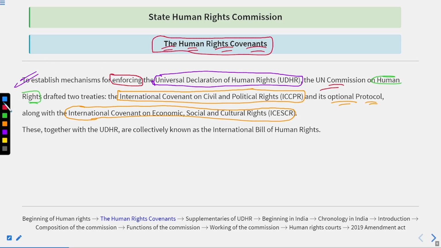So these together with the UDHR, the Universal Declaration of Human Rights, are collectively known as the International Bill of Human Rights.